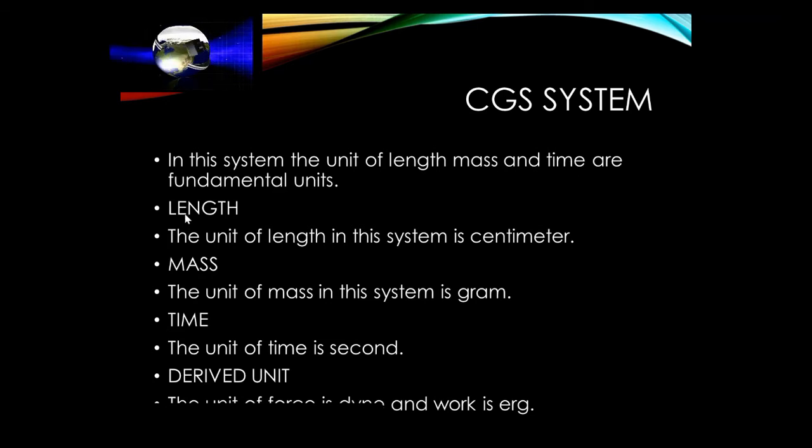What is the unit of length over here? The unit of length in this system is centimeter, C for centimeter. The unit of mass is gram, G for gram. The unit of time is second, S for second. And derived units which may be included in this CGS system are the unit of force, which is dyne, and the unit of work, which is erg.